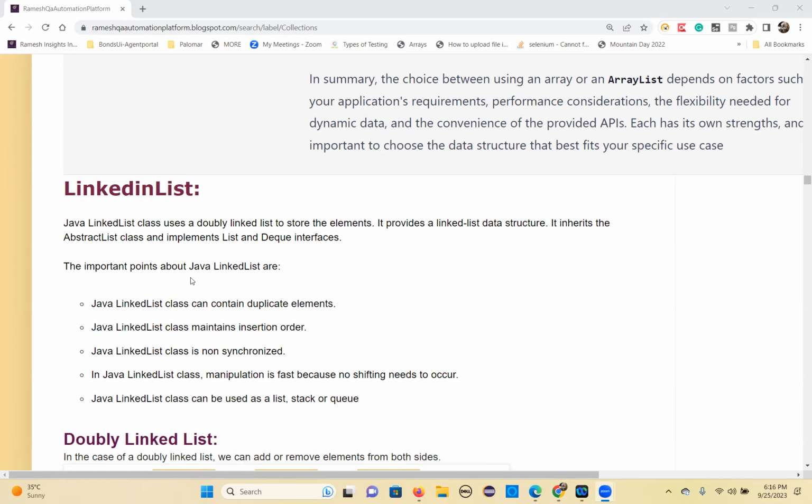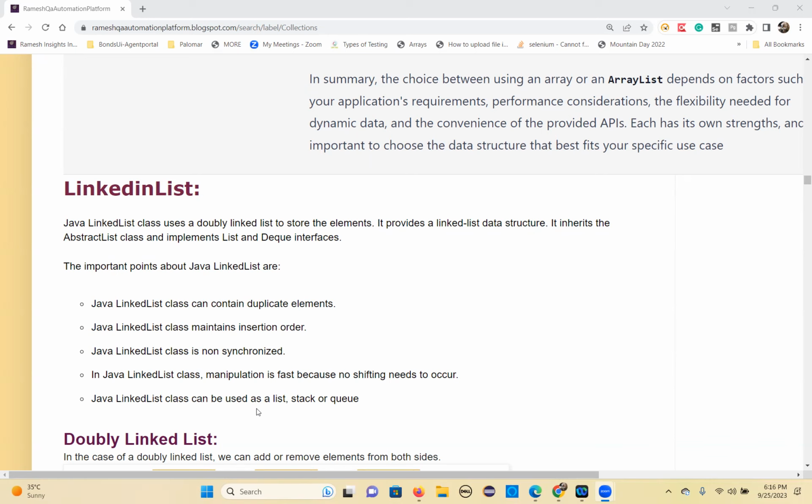The important points about Java LinkedList are: the LinkedList class can contain duplicate elements because a list contains duplicate elements. The LinkedList class maintains insertion order. The LinkedList class is non-synchronized. All these points are the same for ArrayList also. But the extra difference is that manipulation is faster than ArrayList here, because no shifting needs to occur.